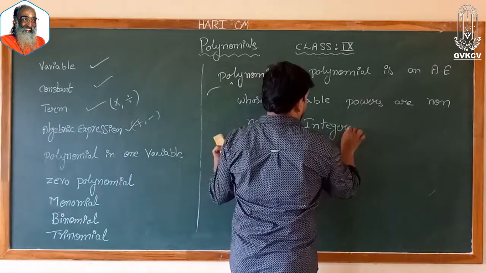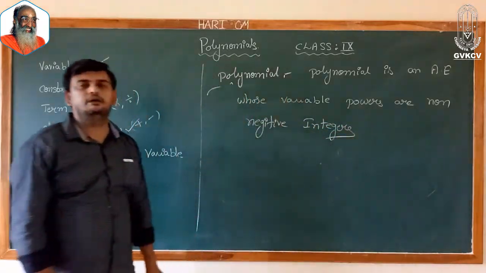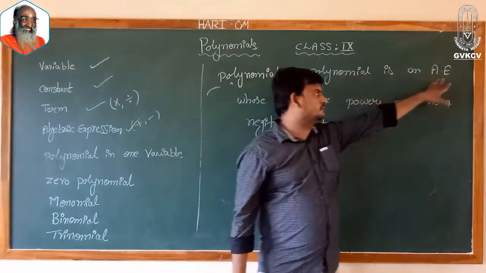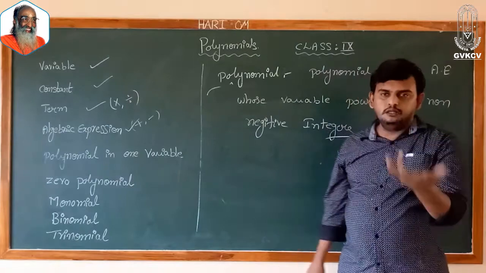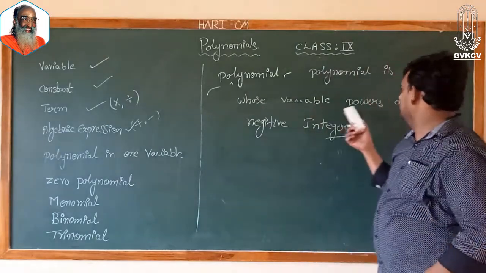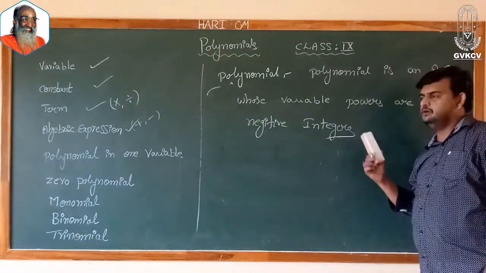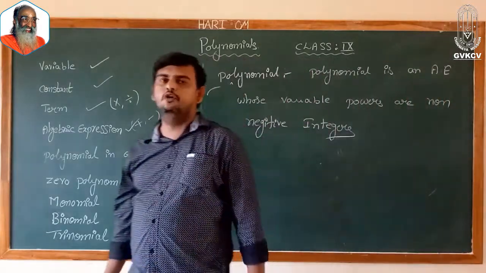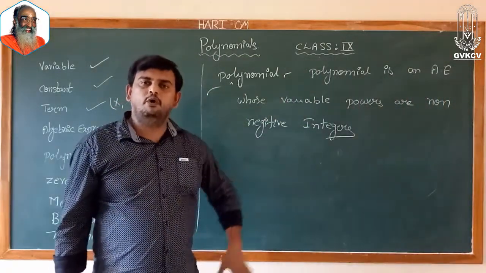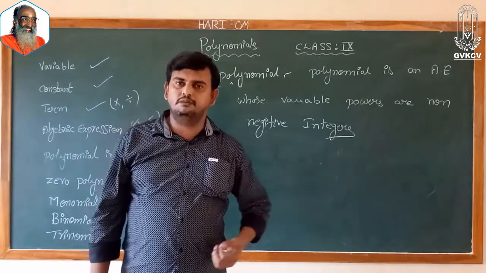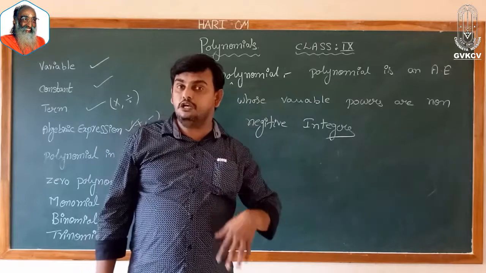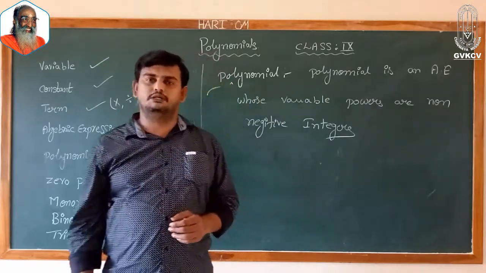Whose variable powers are non-negative integers. So, polynomial is nothing but an algebraic expression whose variable powers are non-negative integers. This is the definition of polynomial. So, all polynomials are algebraic expressions. All algebraic expressions need not be polynomials.